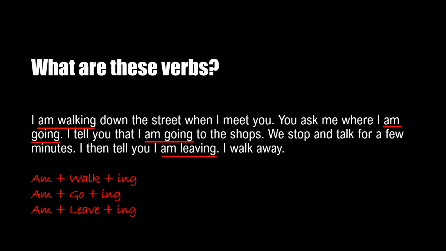So it is am plus walk plus ing. Similarly, we have got am plus go plus ing and am plus leave plus ing. So what do we have here? We have the be verb, then an action verb, and then an ing.